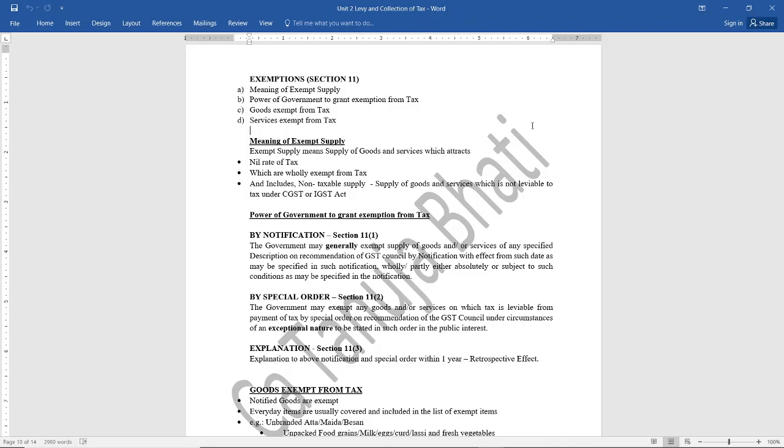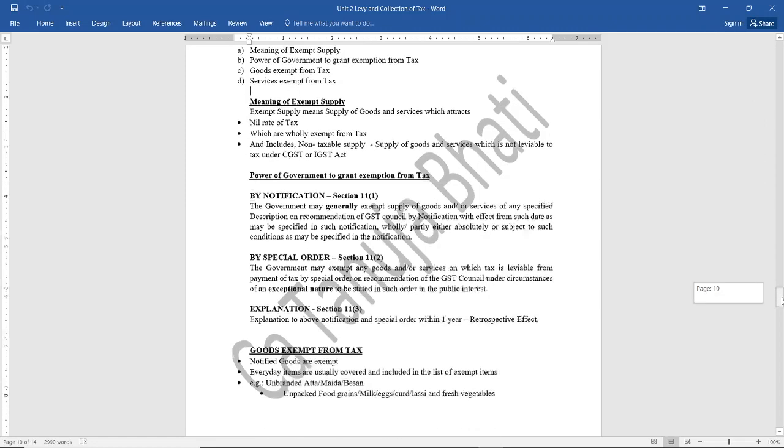Now when the government wants to give exemption on a particular item, suppose today there is no exemption. For example, there is no exemption on unbranded rice. So tomorrow if the government wants to bring exemption, how can it do so? It can do so either by a notification or by a special order.